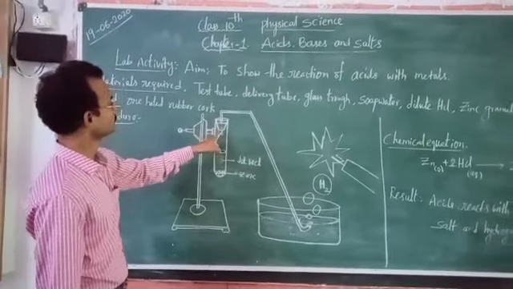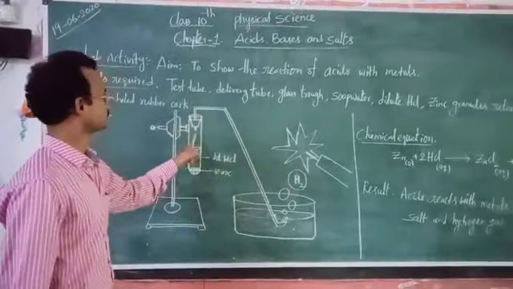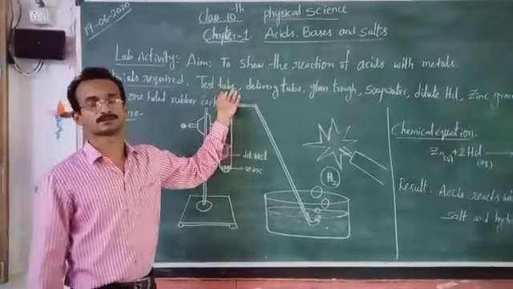Only one hole is there to fix the delivery tube into the test tube. These are the materials required.